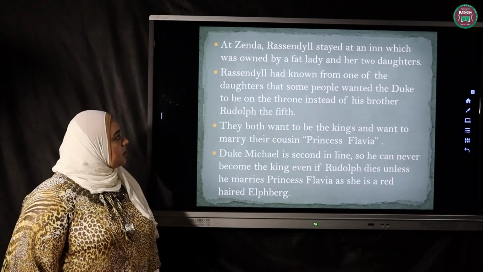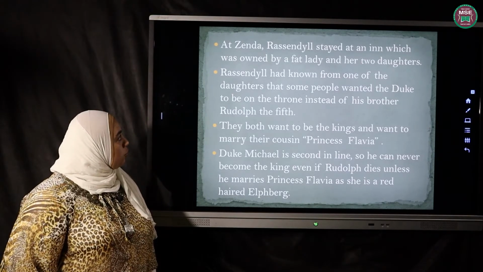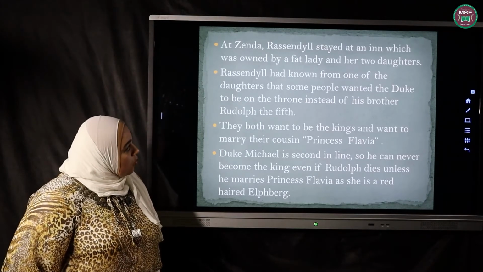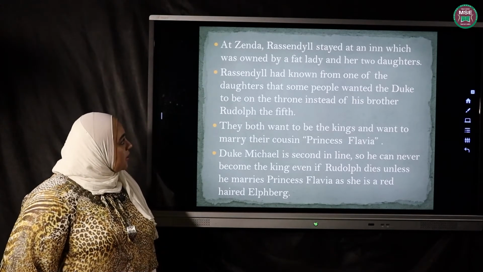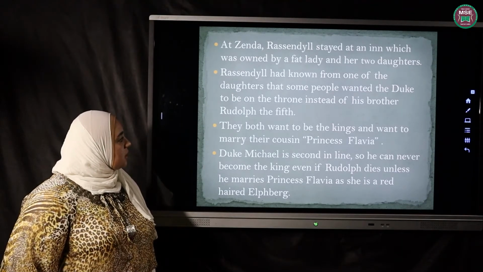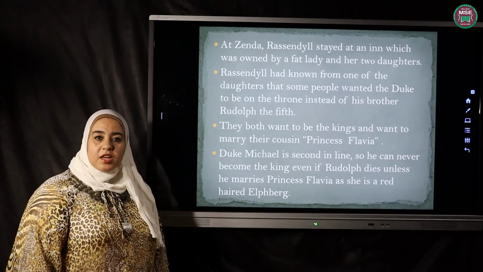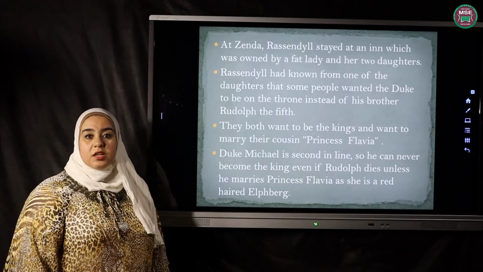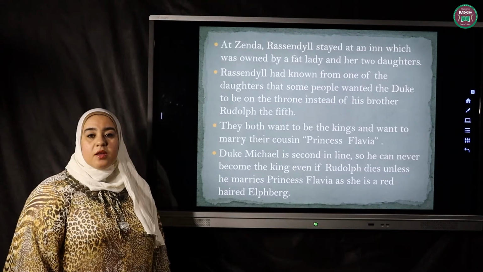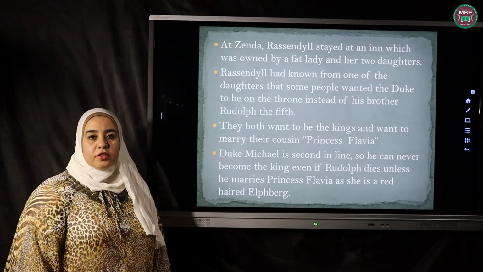At Zenda, Rassendyll stayed at an inn which was owned by a fat lady and her two daughters. Rassendyll had learned from one of the daughters that some people wanted the Duke to be on the throne instead of his brother Rudolf V. He had learned that some of the people of Ruritania are more interested in Black Michael, or Duke Michael, than the king. They hope that Duke Michael will be on the throne to be the king of the country.